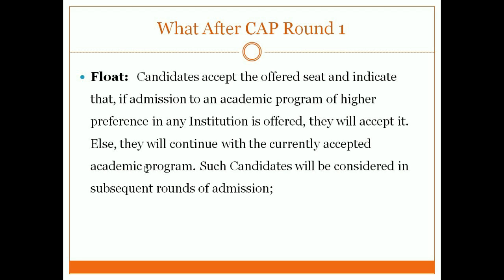Now, as I said, if you are not happy with the college allocated to you, then don't choose a float option. The reason is, if you choose a float option, you have to go to the admission reporting center and pay 5,000 rupees. So why pay 5,000 rupees unnecessarily if you're not happy with the college? So the float option is to be chosen only if I want to block my seat in that college, because I might take admission, but still I want to try for a better college. So that is your CAP round 1 process.